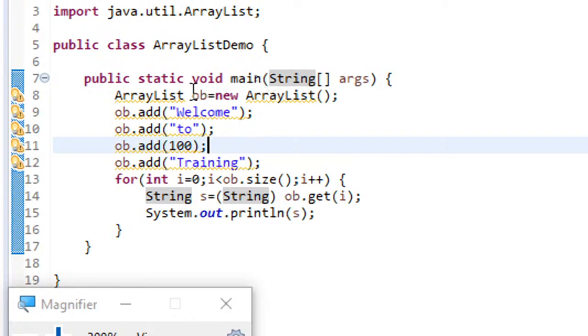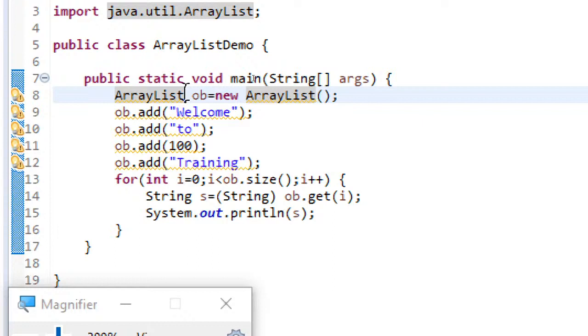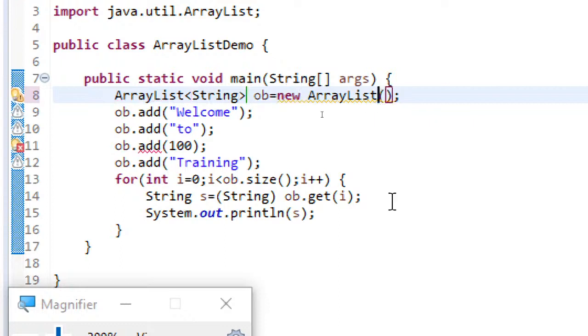Now I'll show you the use of generics. With generics, you will have the class defined with the type in these angular brackets, as we call them. So I'm just declaring the type String, and here also you can see String.